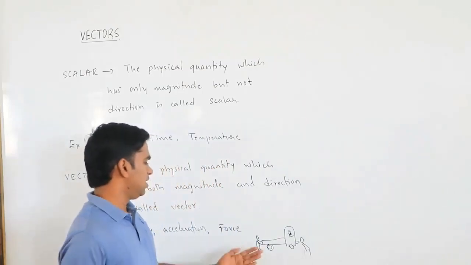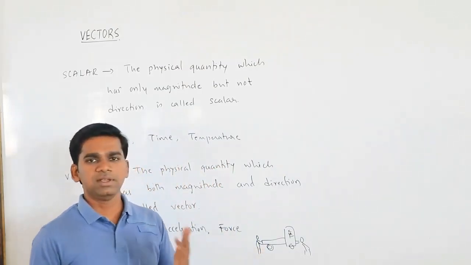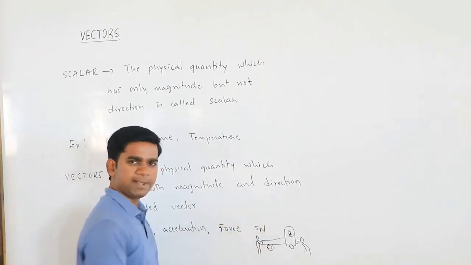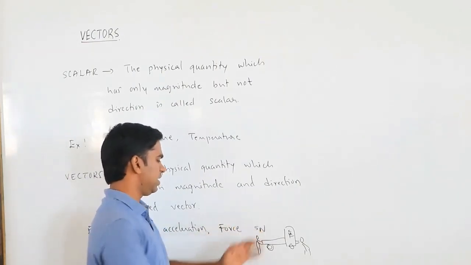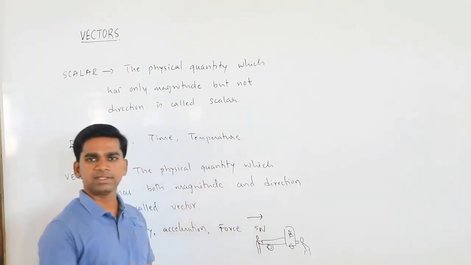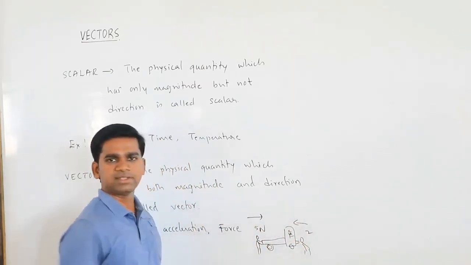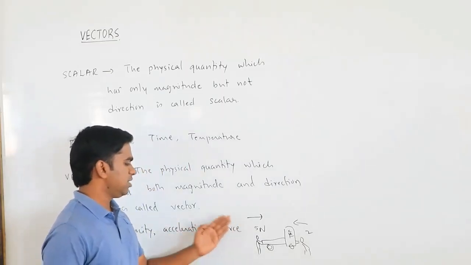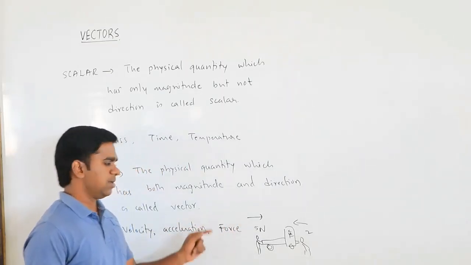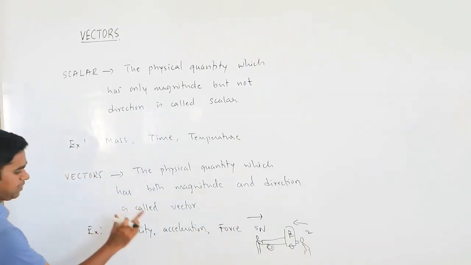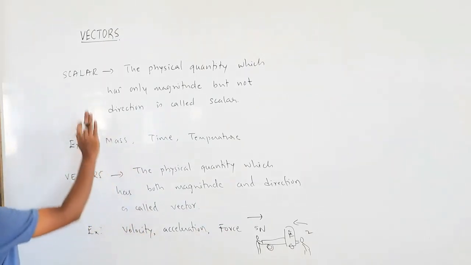So that is why force should have both. How much force are you applying? Okay, 5 Newton of force you are applying. 5 Newton of force in which direction? In forward direction. Here 2 Newton of force in which direction? In backward direction. So both direction and magnitude are required here. These are the examples for vectors, and those were the examples for scalars.